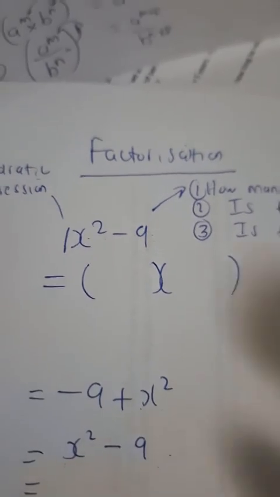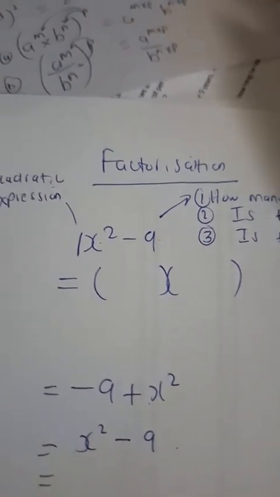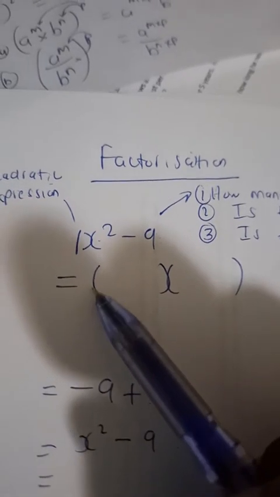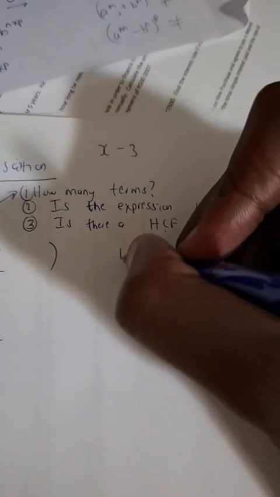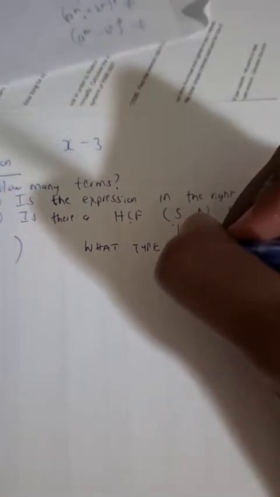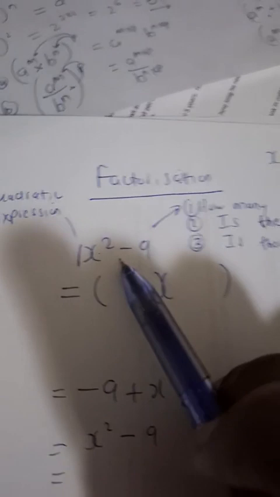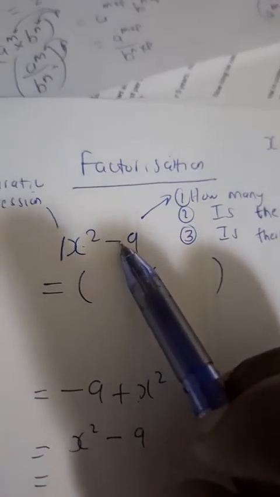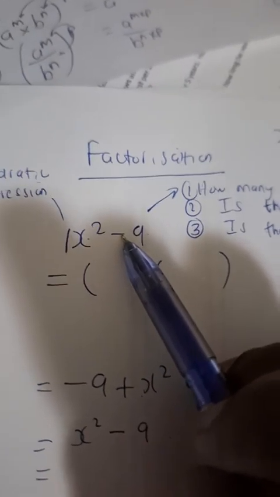All right, and I know we don't really think about the fact that it's 1, but please take note of something here. After answering the question of highest common factor, the question then is, what type of factorization additionally can we apply to what we are looking at? So we can see this is a difference, because difference means minus.